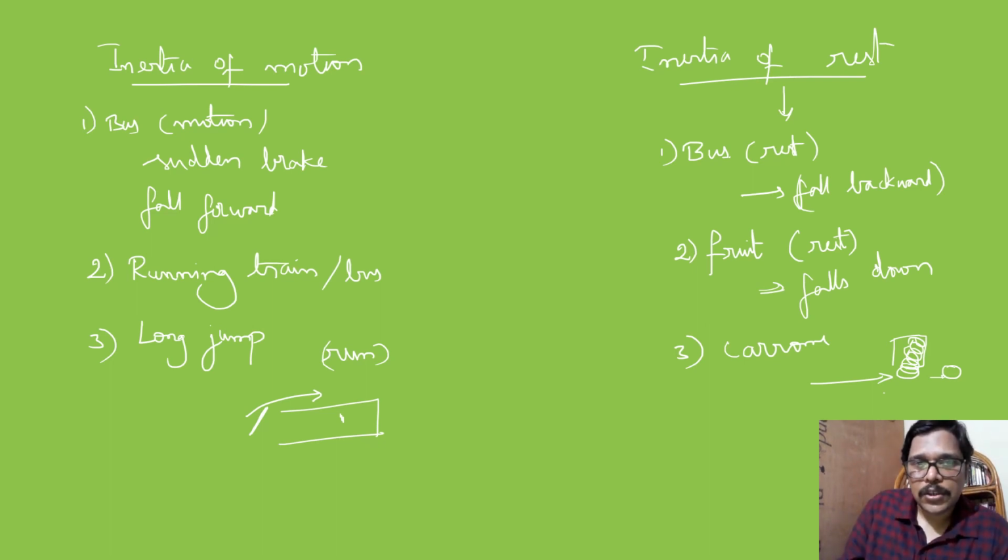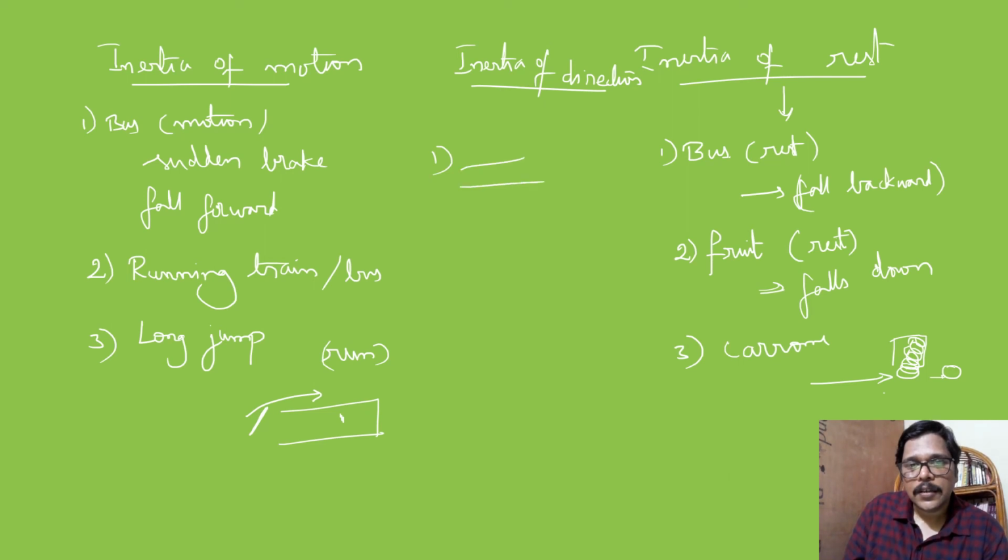Okay, now inertia of direction. We all experience this: if a bus which is running in a straight line takes a sharp turn, all the passengers fall in the opposite direction. The passengers in the bus fall in this direction.